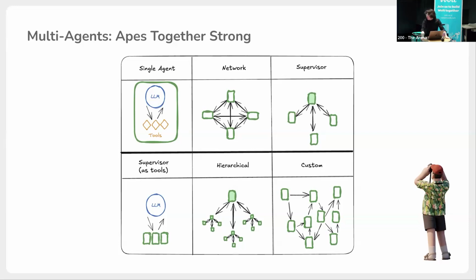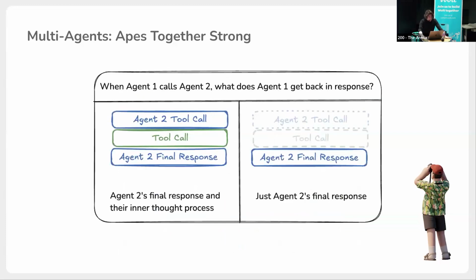And the last pattern is literally anything. Nobody limits what you can do with AI agents. You can build these graphs in any way that you would like to. It's just a matter of your creativity and what you think is the best. But why does it even help? Why do we need multi-agents?